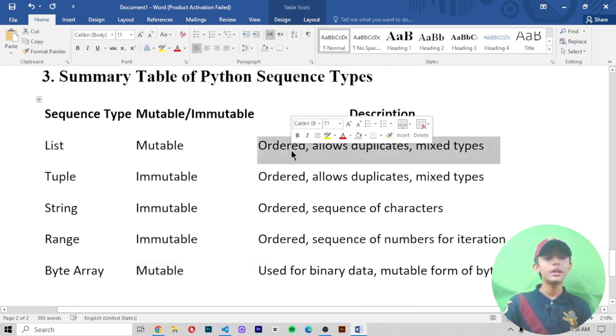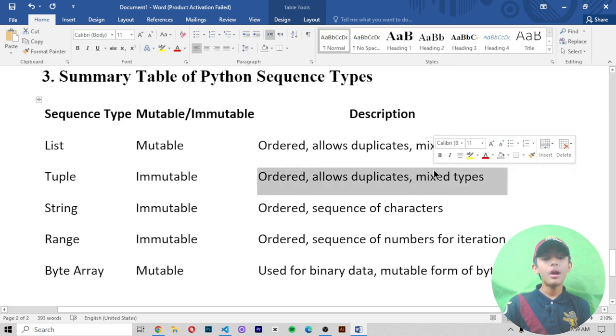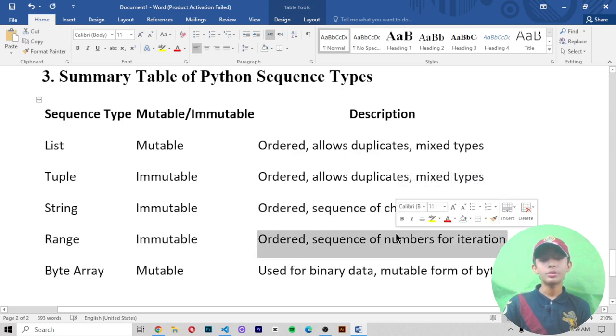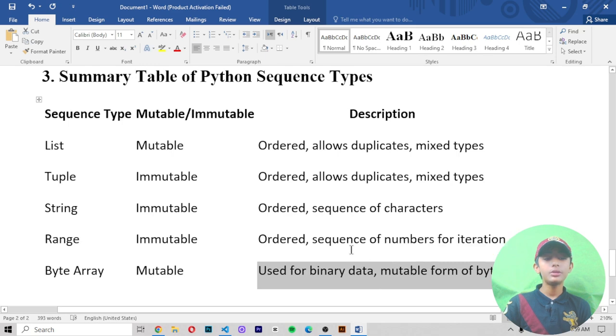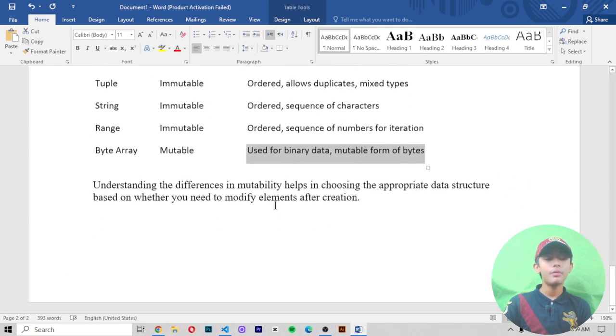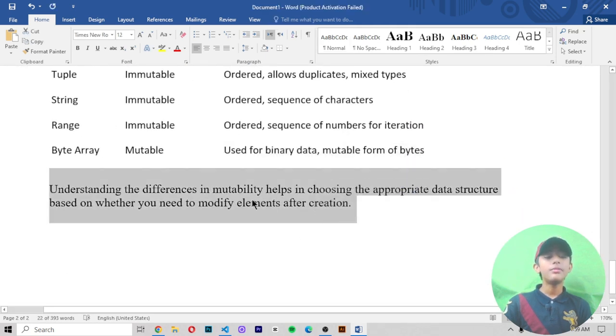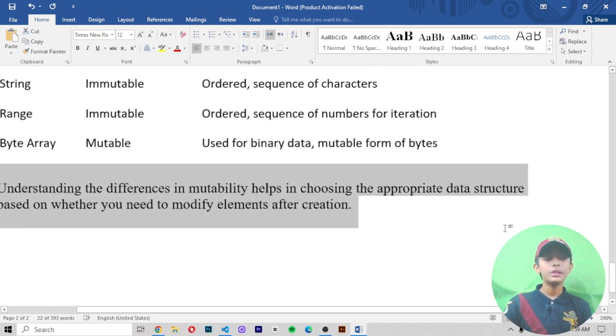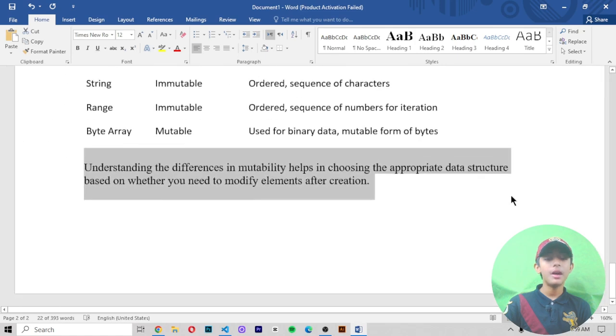Description: number 1, list is ordered and allows duplicates and mixed types. Number 2, tuples are ordered and allow duplicates and mixed types. Number 3, string is an ordered sequence of characters. Number 4, range is an ordered sequence of numbers for iteration. Number 5, byte array is used for binary data, a mutable form of bytes. Understanding the difference in mutability helps in choosing the appropriate data structure, based on whether you need to modify elements after creation.